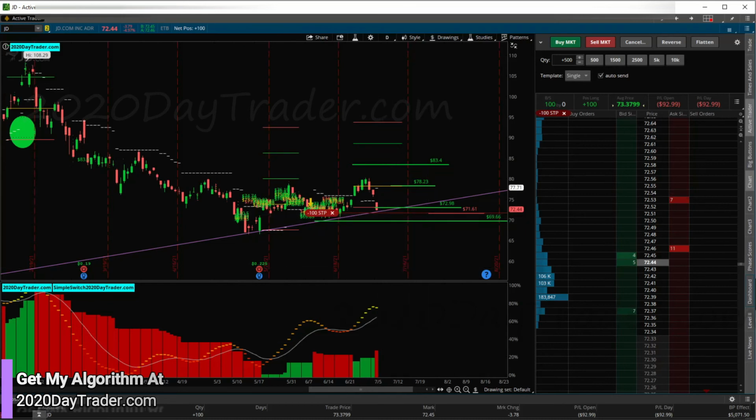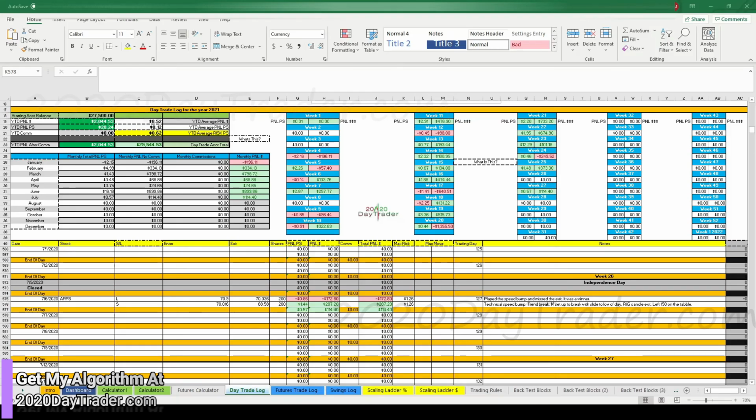All right, so let's go look at the log. Okay, so here we are in the day trade log. So able to pull down $114. I don't think that is accurate. Let me just double check that. Let's see what I did here. So it should be $110. Must be some decimals that are off here.